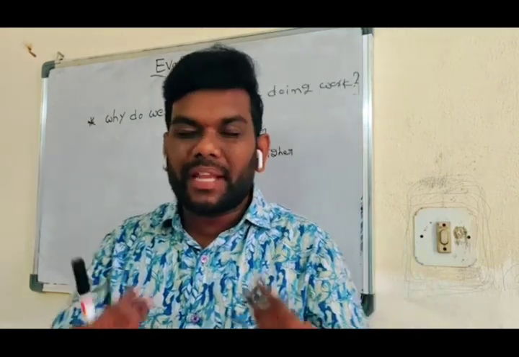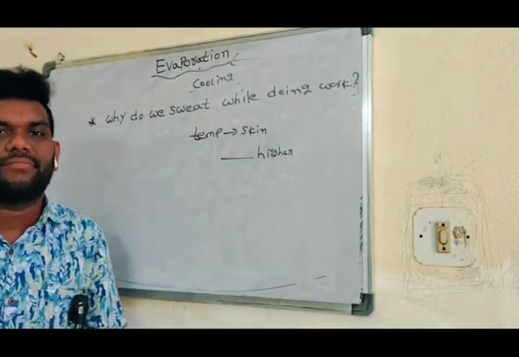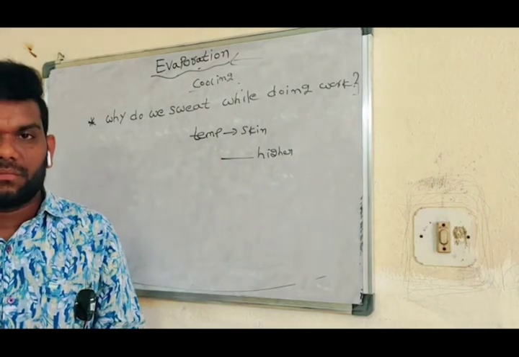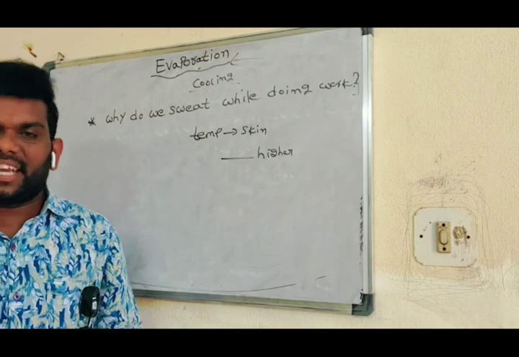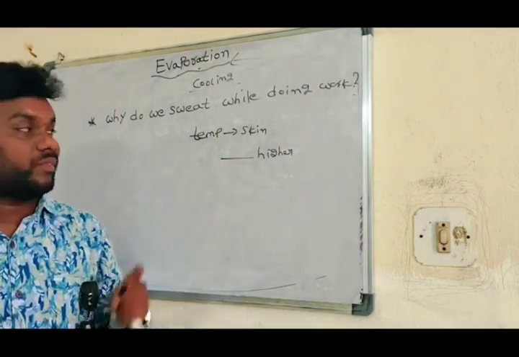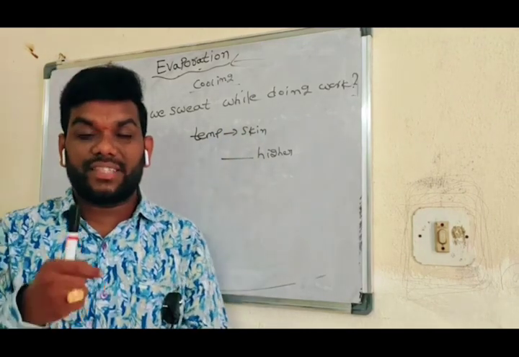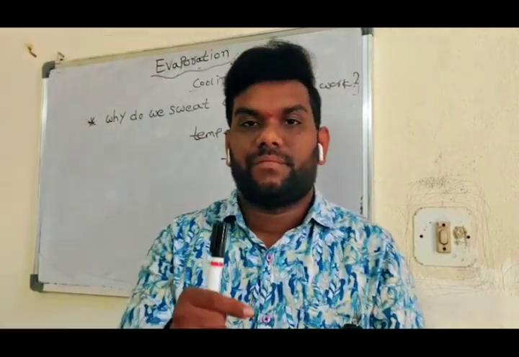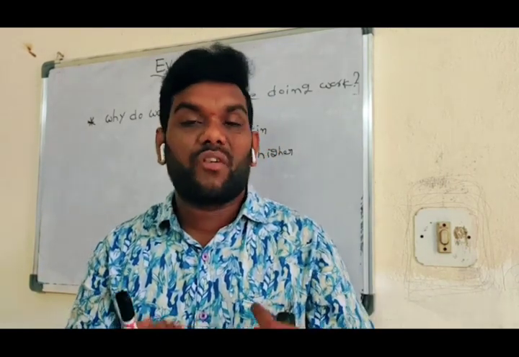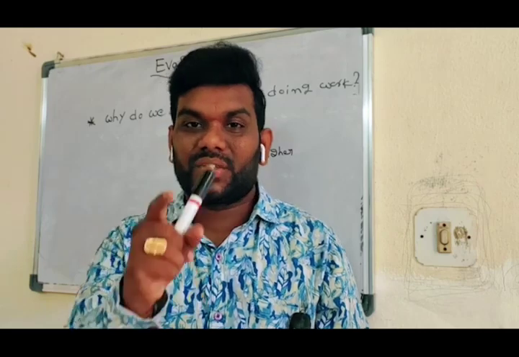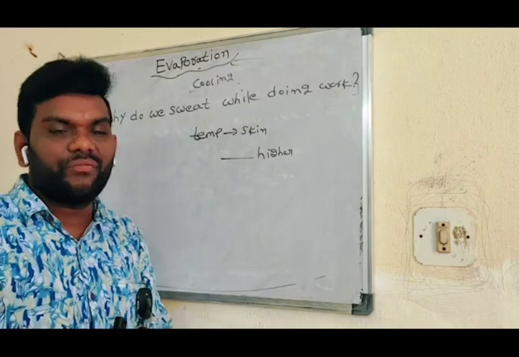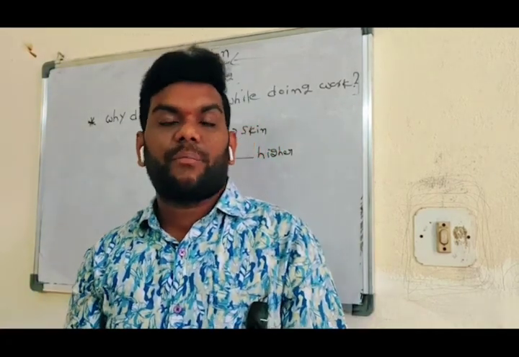That's why our body becomes cool. So in this case, evaporation is a cooling process. Sweat is the best example of evaporation being a cooling process.